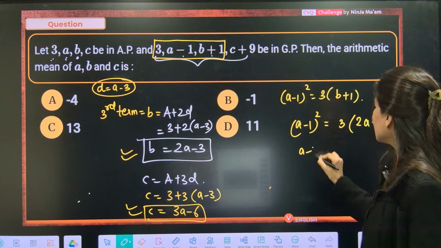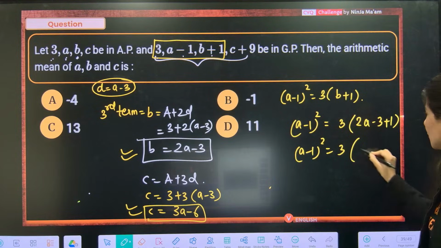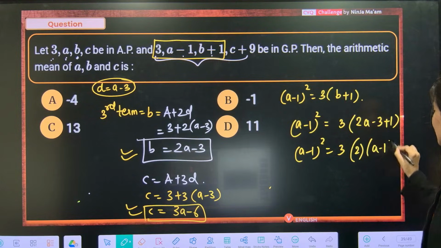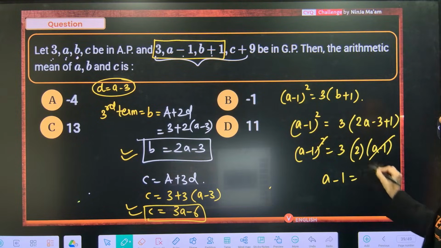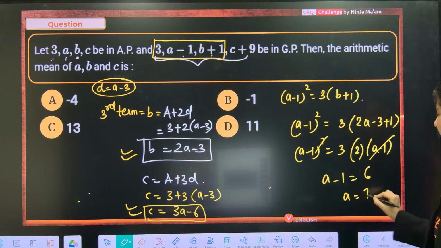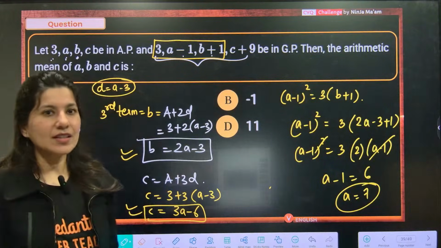So, A minus 1 whole square is equal to 3 times this, and this is 2A minus 2. So 2 common, A minus 1. Can you see? I told you, no need to open. So A minus 1 is equal to 6, and A is coming out as 7. Now, the moment your A is 7, I think everything will be sorted.